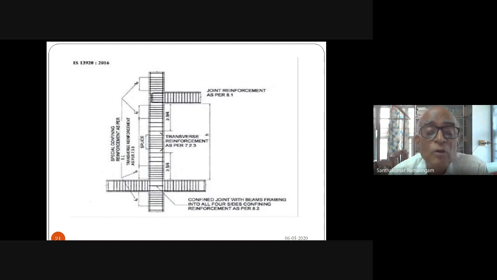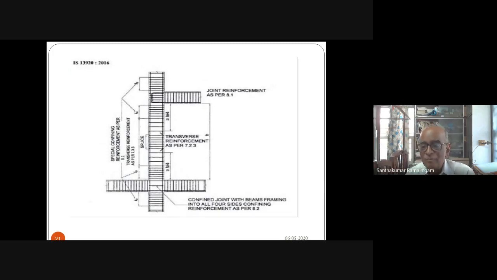50% of the bars are lapped and it is within the middle third. One other thing which is not depicted in this figure is with respect to the joint. For instance, one beam depth may be 1 meter. The next beam depth may be 0.5 meter. Both may be framing into a column.